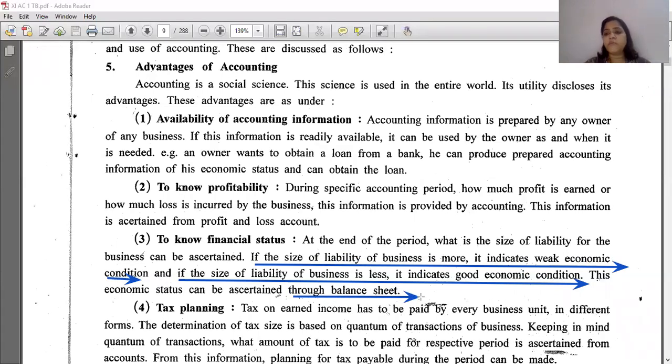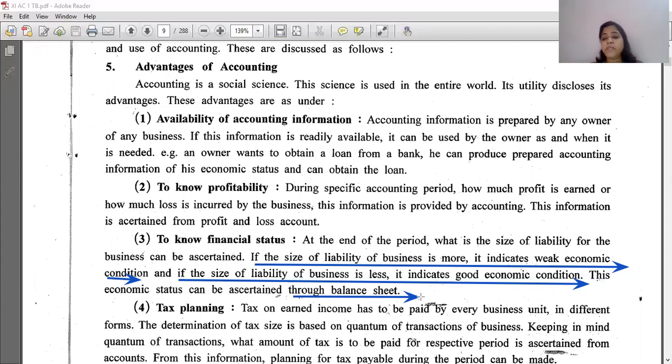Now let us see what the economic condition is with an example. We are taking companies A and B. Company A's liability is shown as 5 lakhs, and assets are shown as rupees 3 lakhs. So what is more? Liability is more. They have to pay more instead of having more balance of assets.